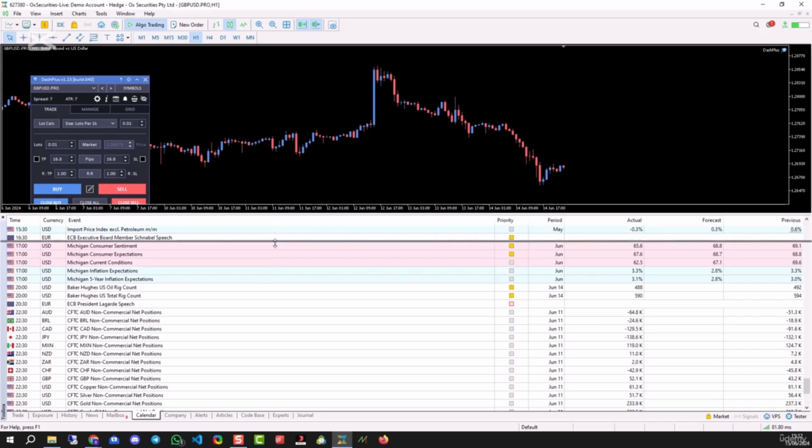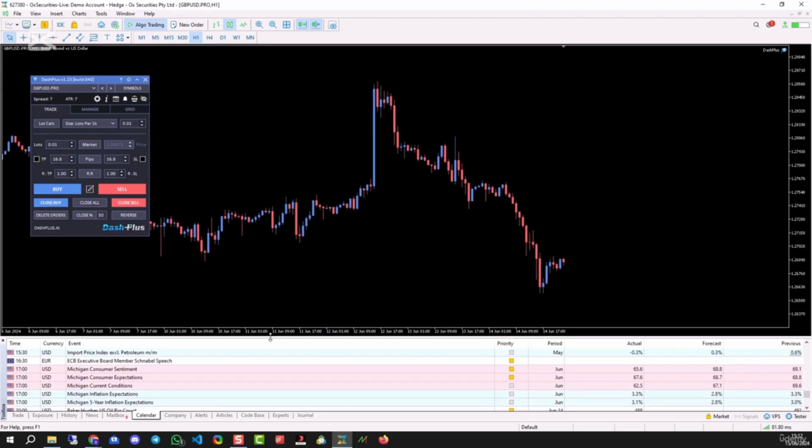But news planning is basically checking the news each day and then marking it on your charts. You need to be aware when you're approaching a news event. There's a really easy way to do that. You can get the timings off here, and then you can draw a line on the chart and color it red or whatever color you want. At this time here, this is a news event. So as the day progresses, more and more candles form and you're getting closer and closer to this event, and then you know that's when the event is going to happen. That means you're not caught out by something like this.